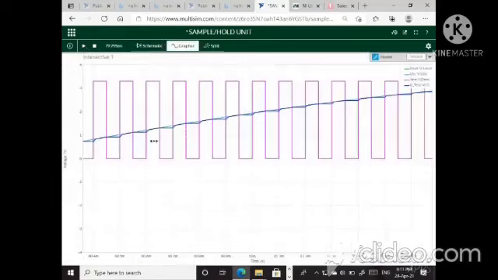So here you can see this is the sample and this is the hold. Sample and hold, sample and hold.